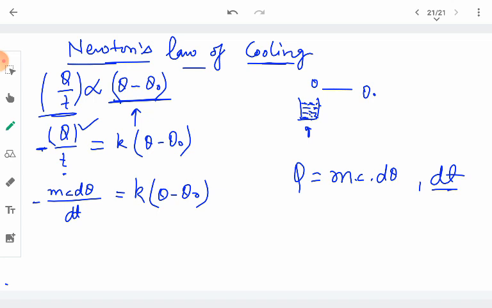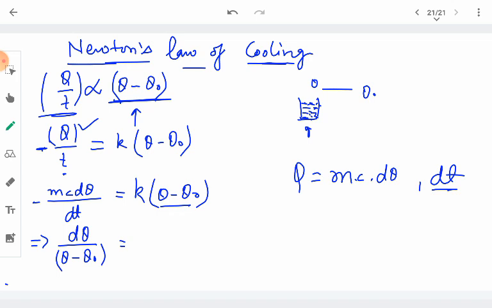And from here we can simplify this equation. We take all terms containing temperature to the left hand side, so theta minus theta naught on the right hand side is taken to the left hand side, where it divides.